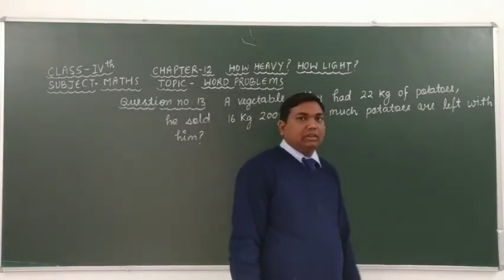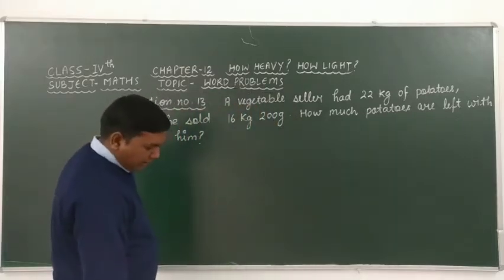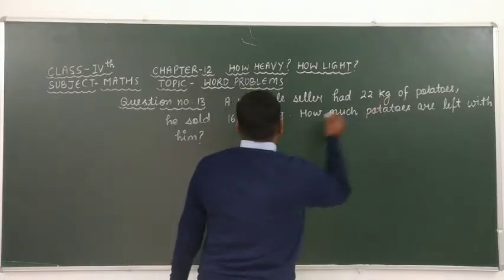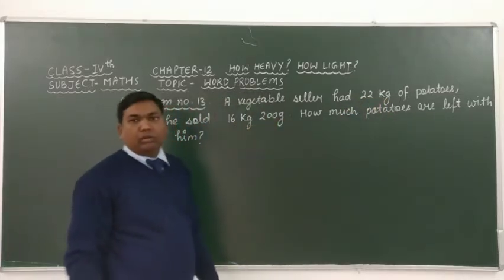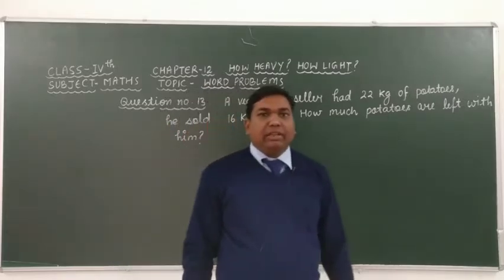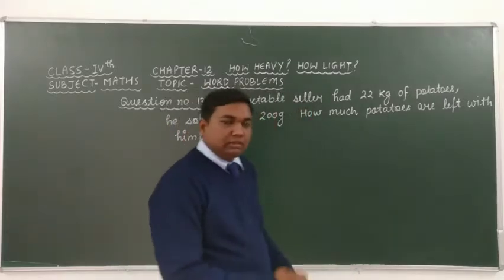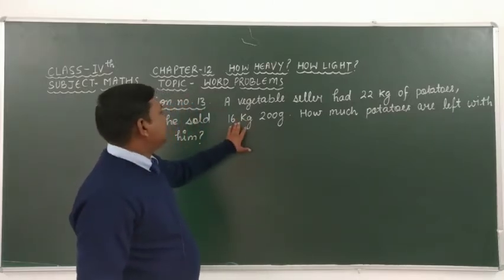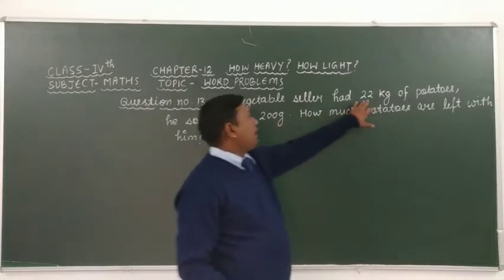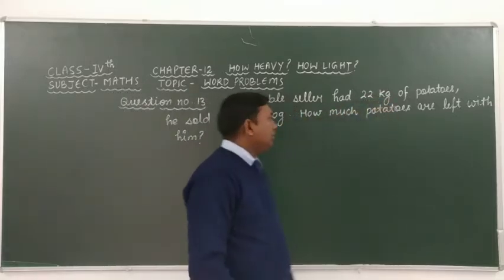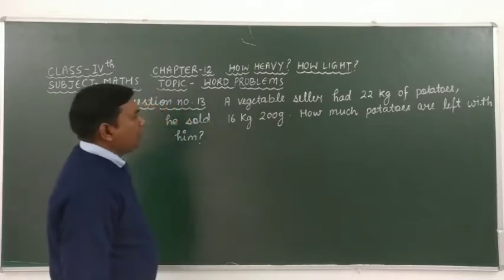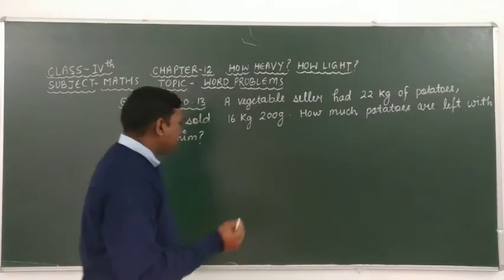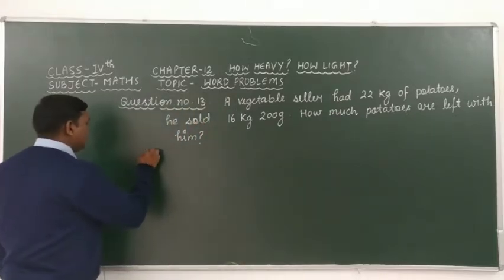If we subtract 16 kilogram 200 gram from 22 kilogram, then we get the result of this question. Now let's start the solution of question number 13.